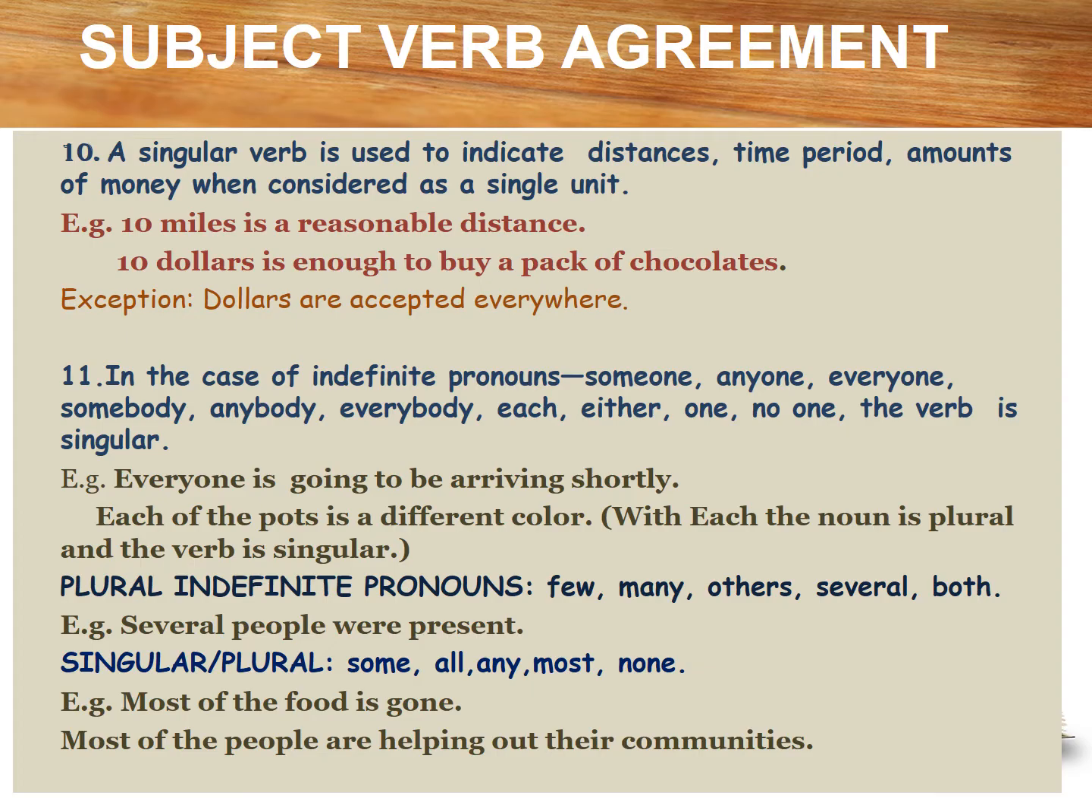In the case of indefinite pronouns like someone, anyone, everyone, somebody, anybody, everybody, each, either, one, no one, the verb is always singular. For example, everyone is going to be arriving shortly. Each of the pots is a different color.